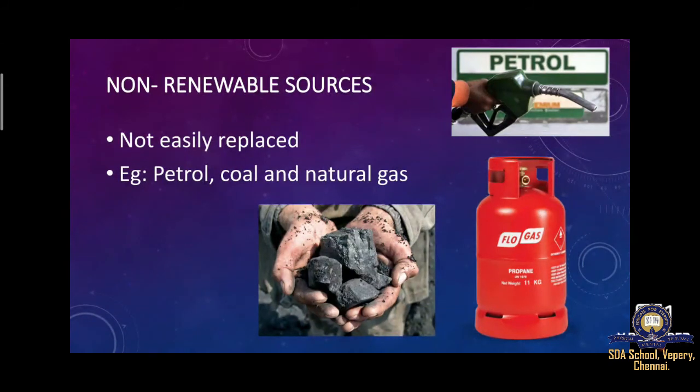For example, petrol we can use only one time, right? We cannot use petrol repeatedly for a long period of time. We can use petrol one time, like coal and natural gas. If we burn the coal, what happens? It will be destroyed. No coal. These are the examples of non-renewable resources.